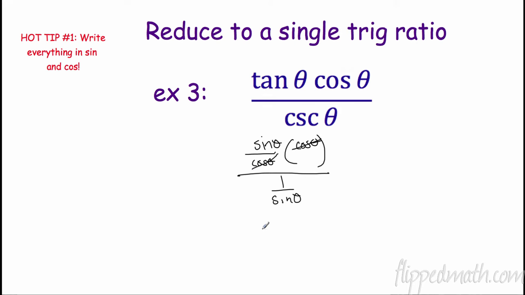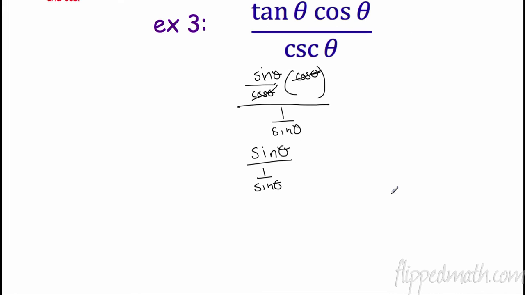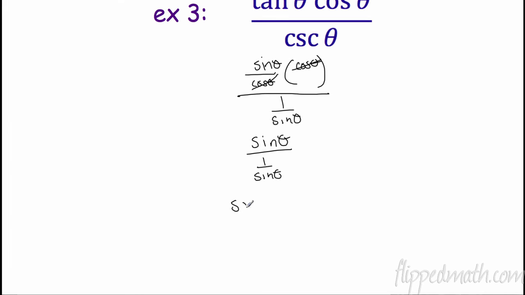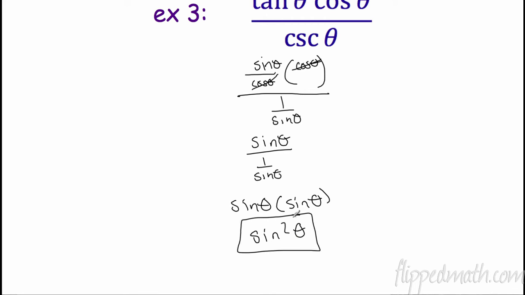These cancel. So now we have sine theta divided by 1 over sine theta, right? When I divide by a fraction, that's the same thing as multiplying by the reciprocal. Sine theta times sine theta is sine squared theta. And there is our single trig ratio. So I reduced everything to sine and cosine, did some fancy math from algebra, actually fractions, 8th grade, 7th grade, 6th grade, and I came up with my single trig ratio.